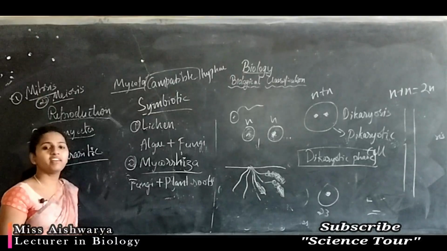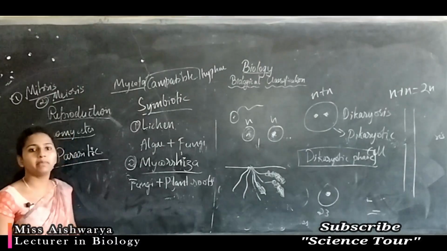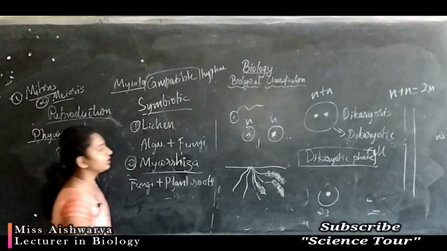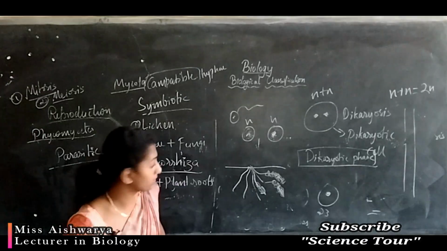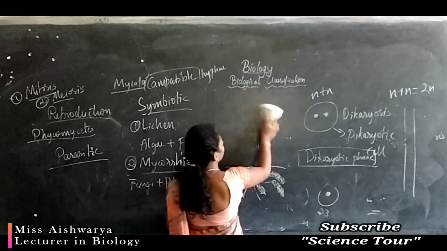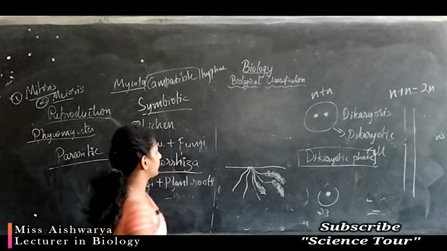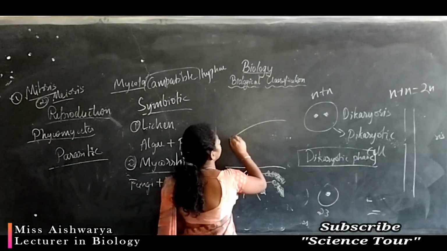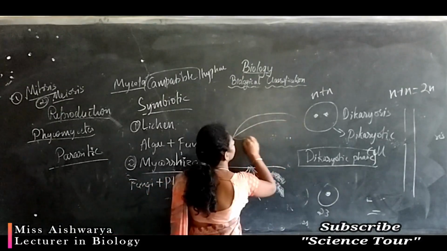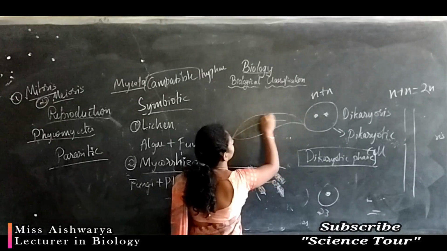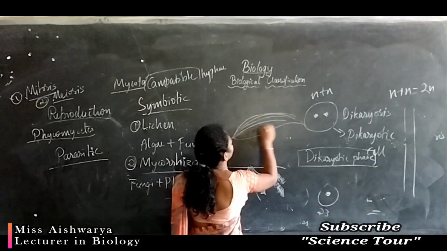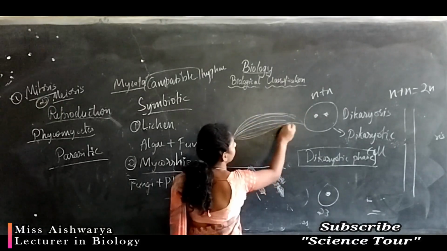For example, some fungi cause diseases in plants, such as leaf rust. In wheat we can see leaf rust caused by Puccinia. I have given an example.